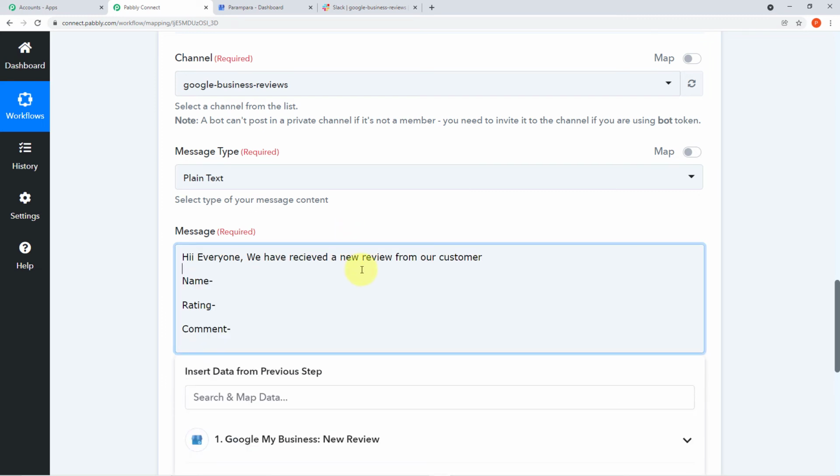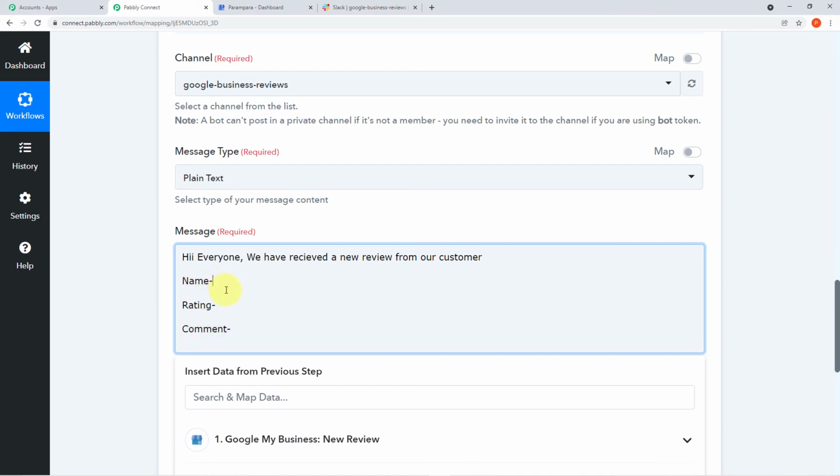Okay guys, as you can see on my screen, this is the format of message which I have typed. Let me read it out for you. Here it is written: "Hi everyone, we have received a new review from our customer." The name of the customer will be mentioned here, the rating he has given, and the comment. So we have to map these three values, the name and the rating and the comment.